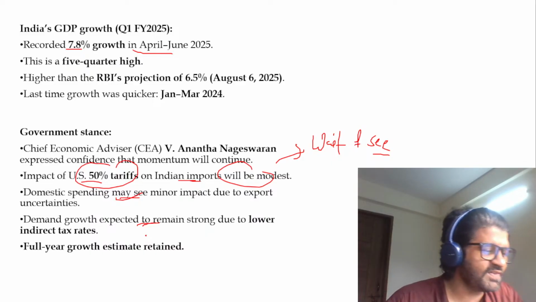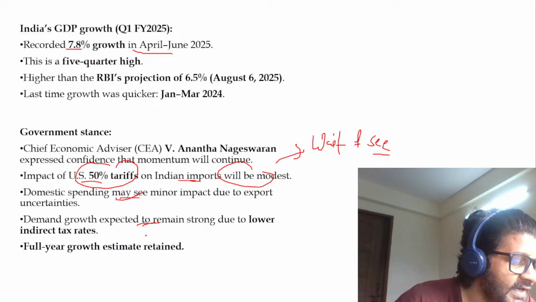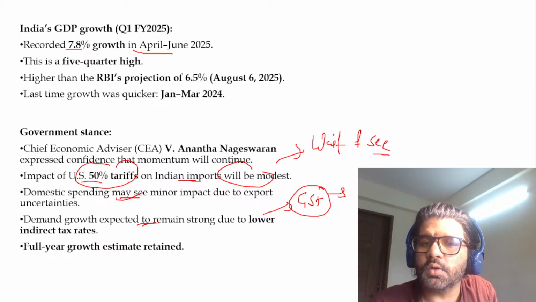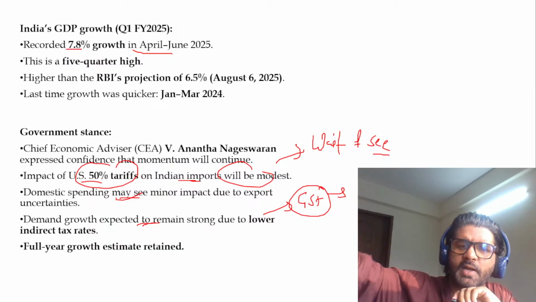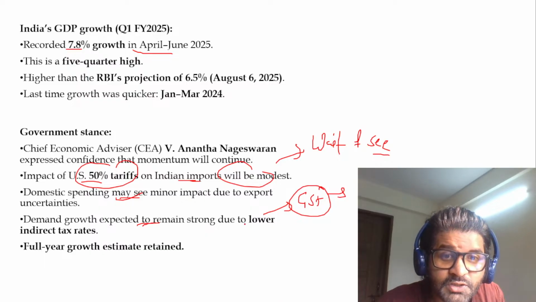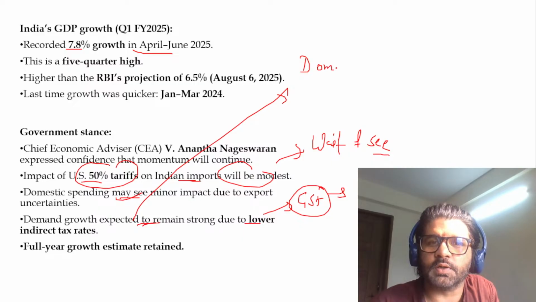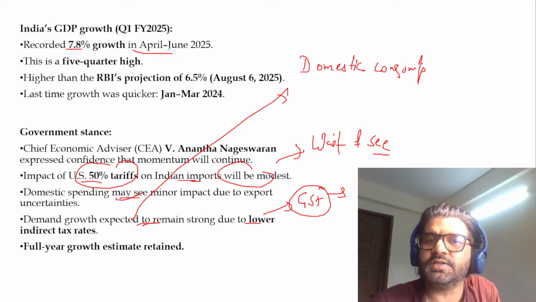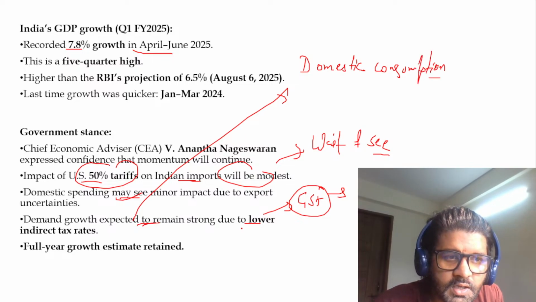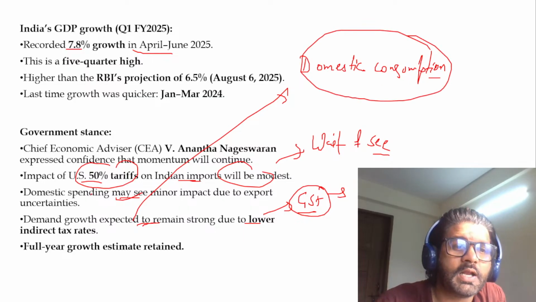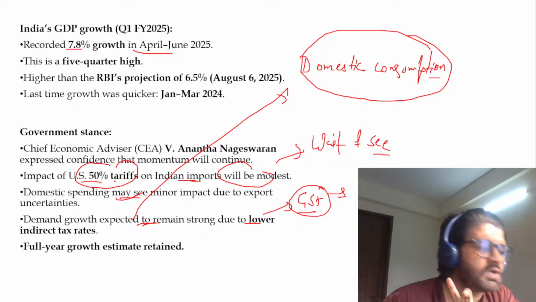Now, let's talk about something very interesting here. So in the previous Hindu analysis, we have talked about GST multiple number of times, how we want to have two tax slabs, how we want to bring 28% tax slabs maximum item to 18%. Maybe that has to do with this whole US thing. We want to increase our domestic consumption. Yesterday we have discussed one of the three ways by which we can counter this US 50% tariff is increasing our domestic consumption. Maybe this decrease in indirect tax, decrease in GST is to increase the domestic consumption, thereby in a way countering US 50% tariff.